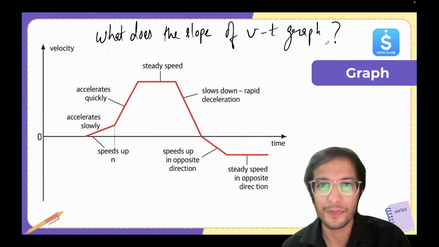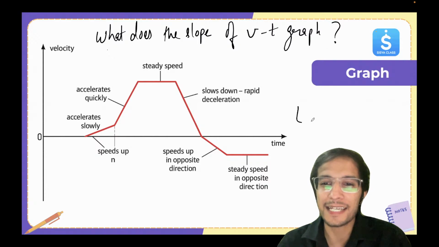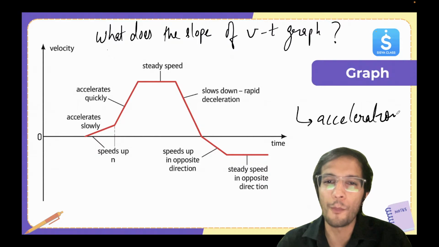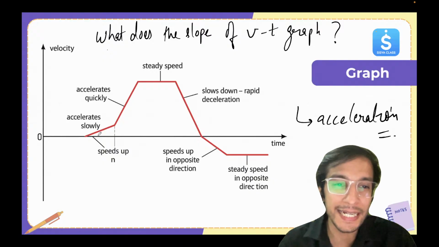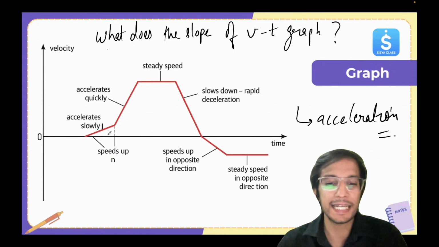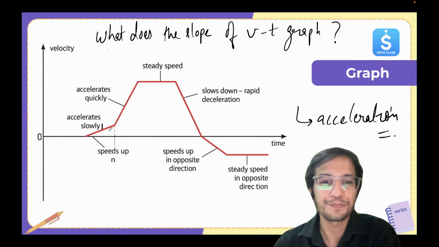It gives us acceleration. The slope of the VT graph gives me what? Acceleration. Very, very important. Okay. So now pay attention for the first one.